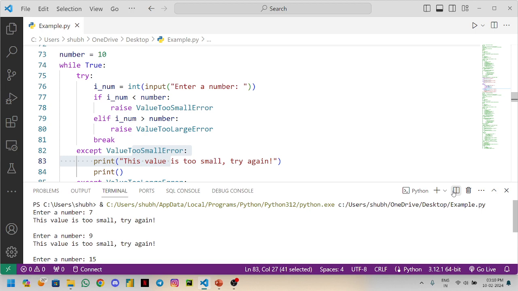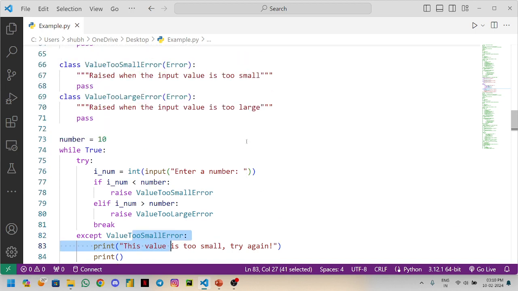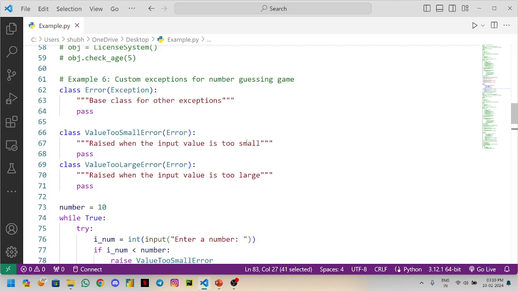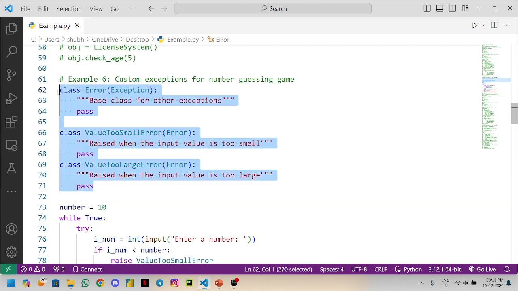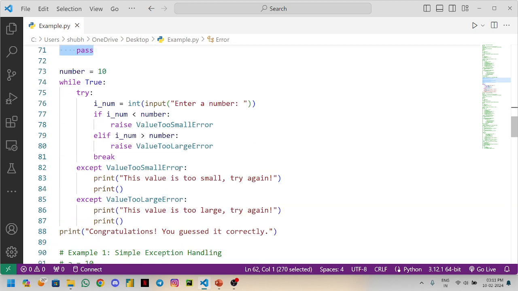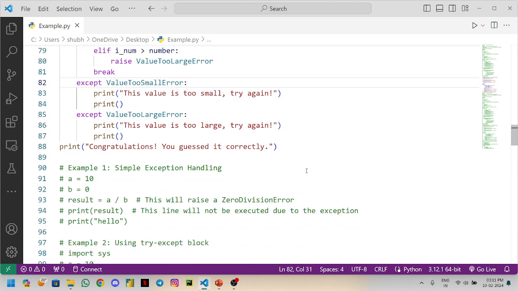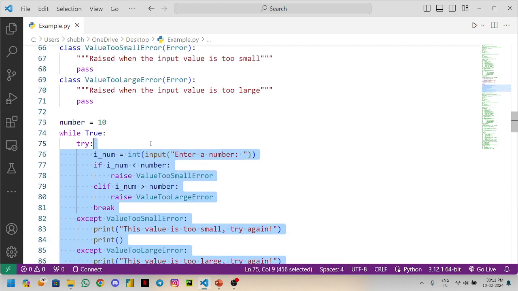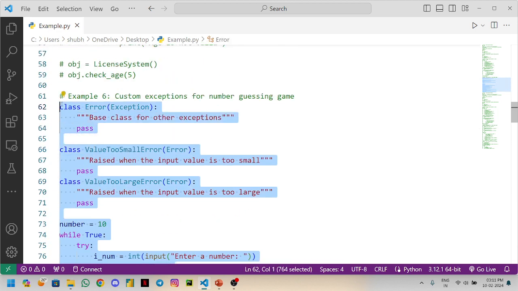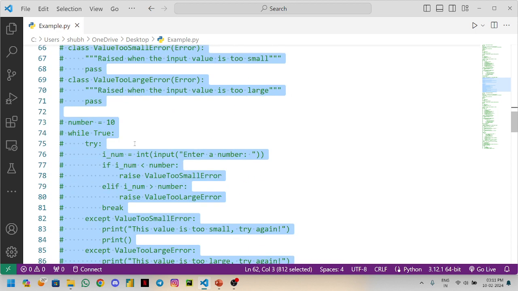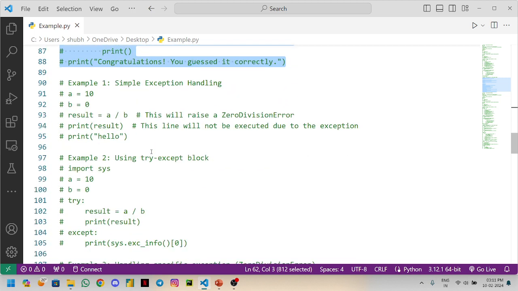This is how you can give multiple custom exceptions for a number guessing game. We have created three custom exceptions and resolved the issue. This is how custom exception handling works. It is very important if you are doing bigger programs.